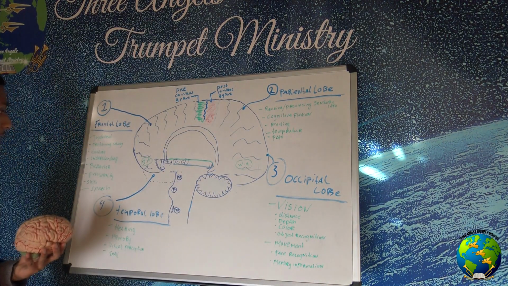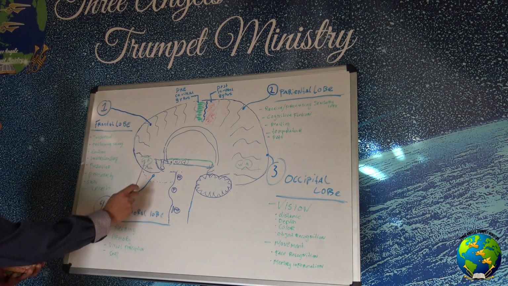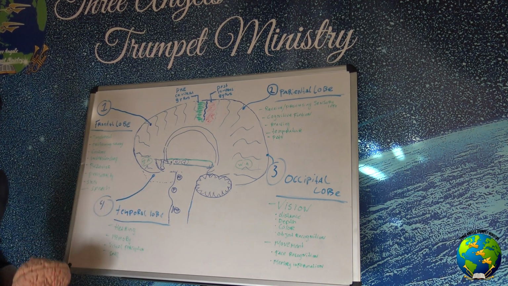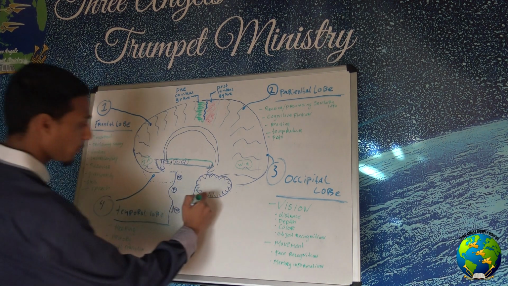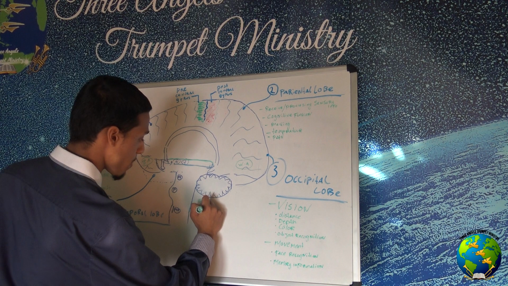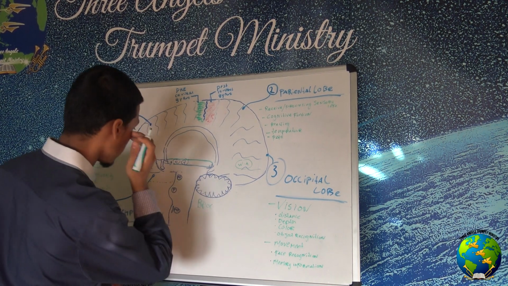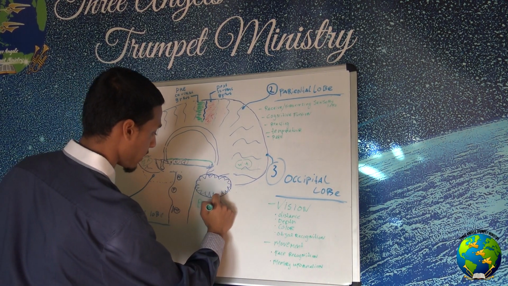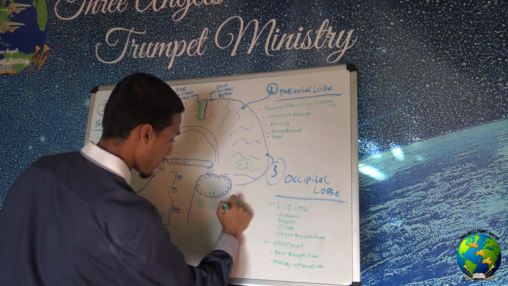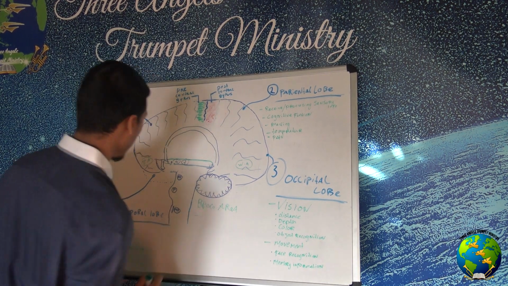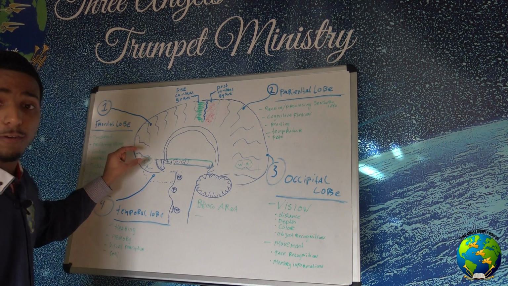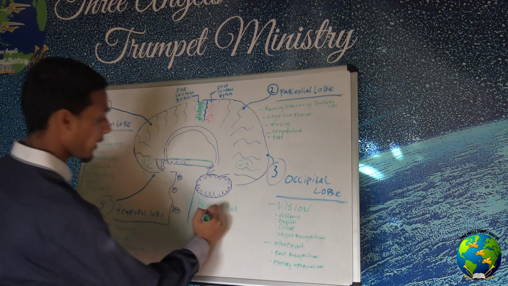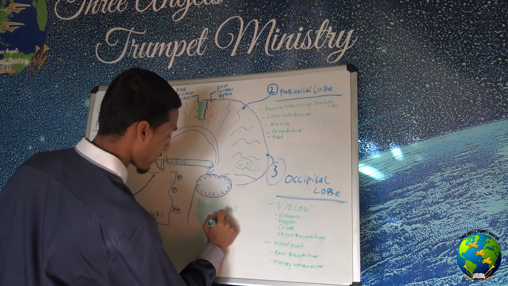Then we got also a piece over here, which is called the Broca Area. I'm going to put it over here. Scientists call this the Broca Area. This is the place where your speech takes place. So this is a part in the frontal lobe. Your Broca Area is a place where your speech takes place.